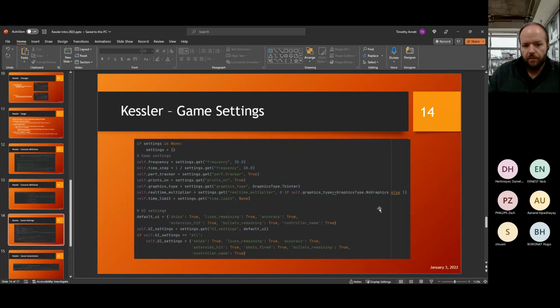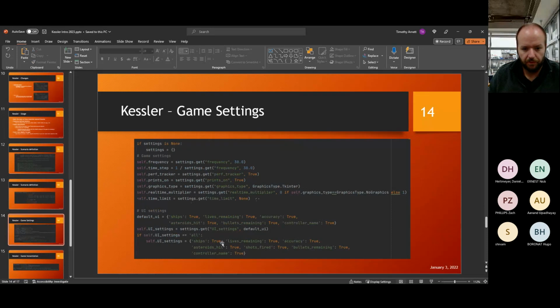For game settings, this is a dictionary that you pass at game instantiation, and these include things like frequency, time step, performance tracker being on or off, prints on, graphics type, this is probably the one you'll be using most often, real-time multiplier, and time limit. And so time limit typically gets set from your scenario, but settings can override that as well.